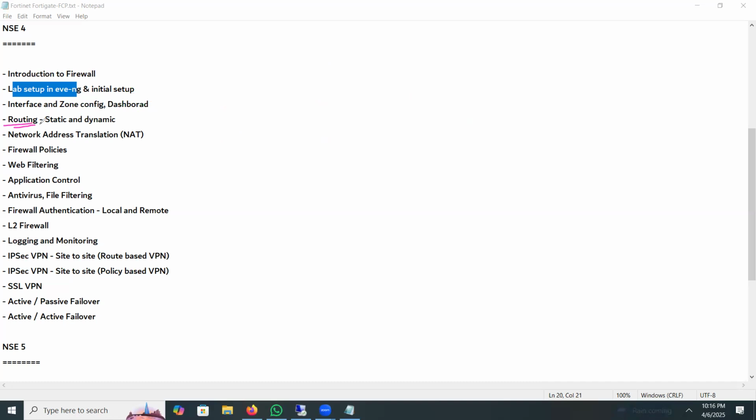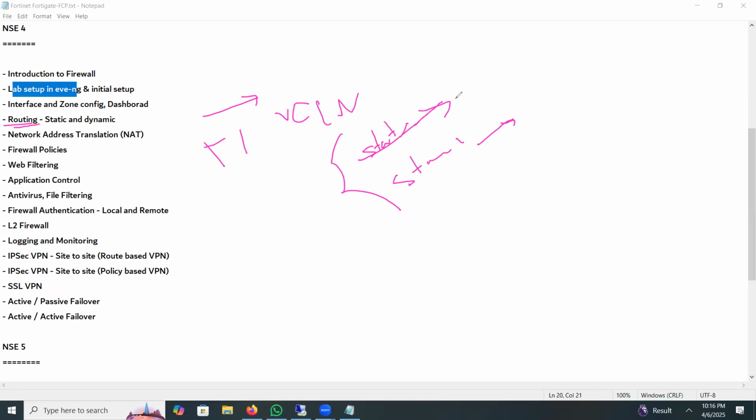Then routing. A router can do routing as well as a firewall; the same as FortiGate can also do routing. We can have static routing and a static default route. You can learn what static route and default route are from CCNA, right? But on FortiGate, we will also configure static routes and default routes. Also, we will configure dynamic routing.